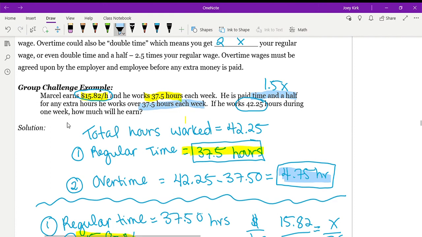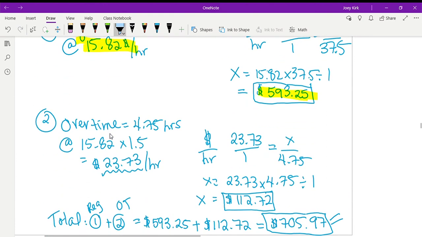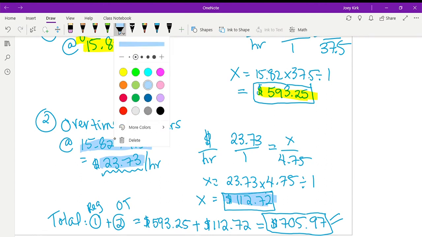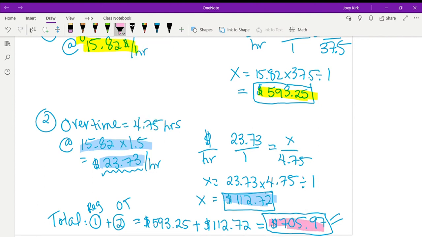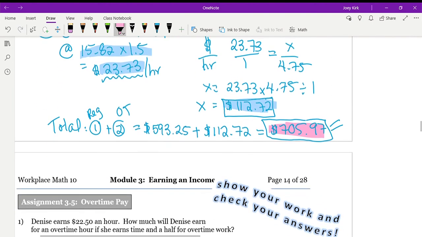Then make sure you are multiplying correctly by either time and a half or double time, depending, to find his new overtime wage. Figure out his overtime earnings, and then add those two together to get your final answer. Hopefully not too shabby.